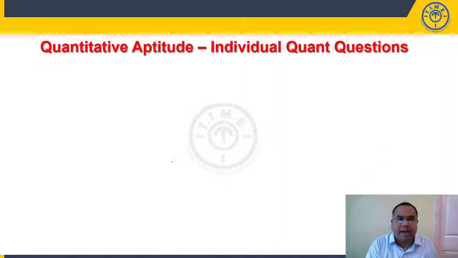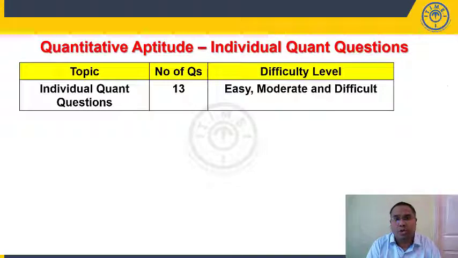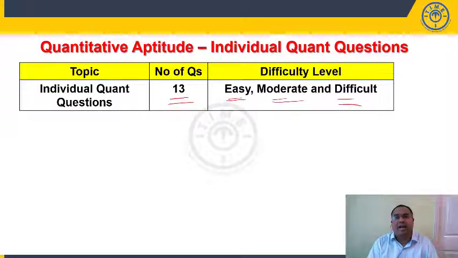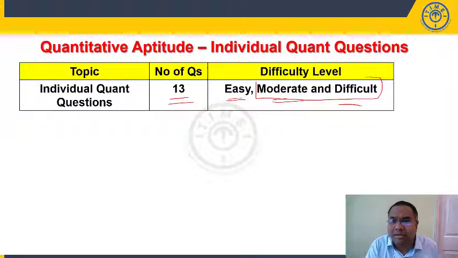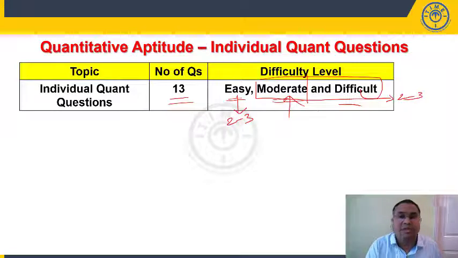Right students, let us look at individual quant questions. Those are also known as arithmetic questions. In total we have 13. These are a combination of easy, moderate and difficult. Equations, percentages, profit and loss, time and work, time, speed and distance, geometry, mensuration, and so on. Now, in this particular slot, you have more moderate level questions. You have about 2 to 3 easy questions and about 2 to 3 difficult questions, and most of the questions were moderate in nature.